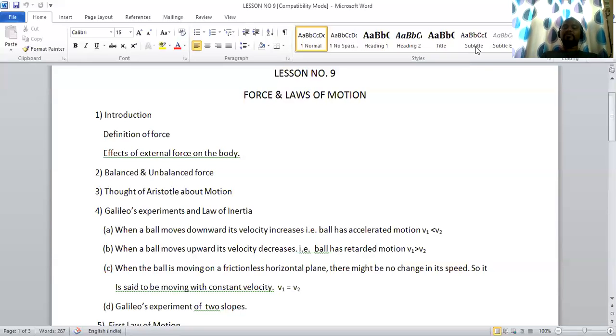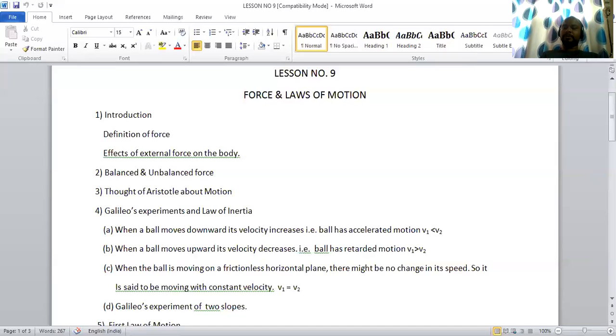But if the ball is moving on a frictionless horizontal plane, there might be no change in its speed. So it is said that the ball is moving with constant velocity. Final velocity will be equal to initial velocity.